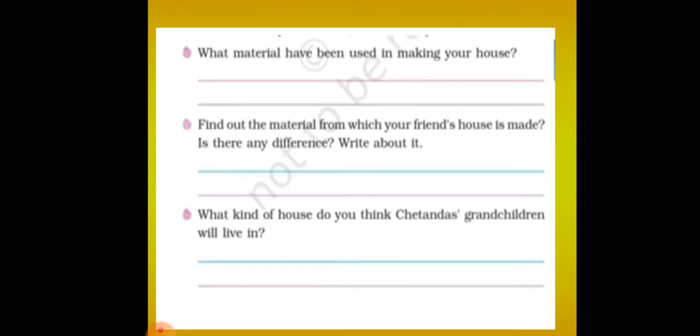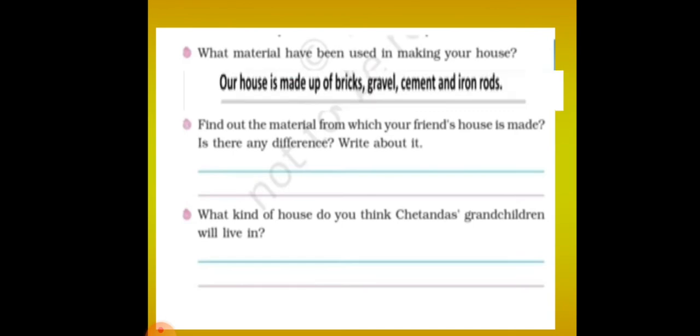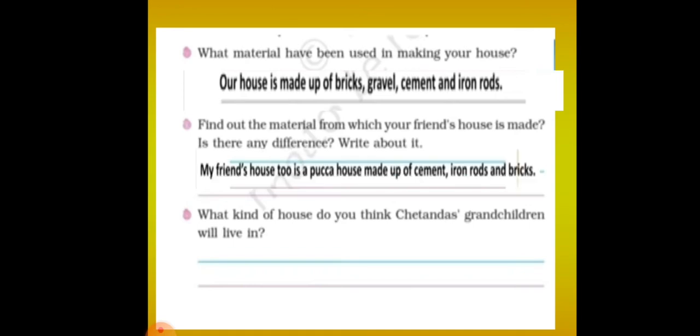What materials have been used in making your house? So our house is made up of bricks, gravel, cement and iron rods. Find out the material from which your friend's house is made. Is there any difference? Write about it. You have to just compare your house with a friend's house and write it. So my friend's house too is a pakka house made up of cement, iron rods and bricks.